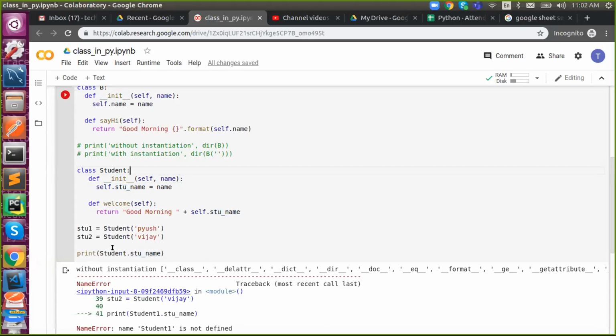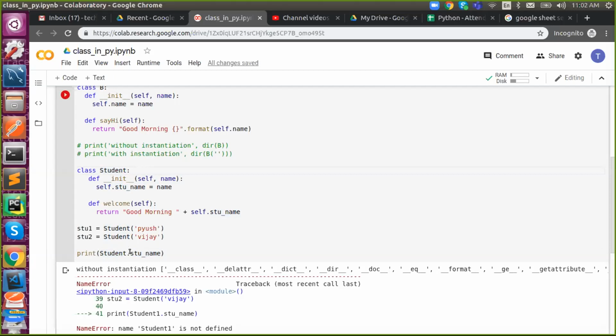So is this instantiation or definition? Am I using definition or instantiation? Do we have the definition? Yes. Do we have STU name in the definition? No. Then what happened?